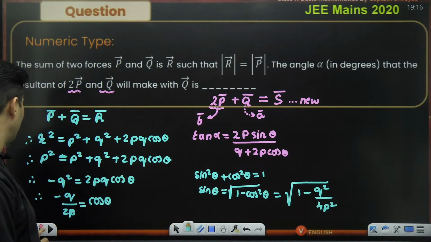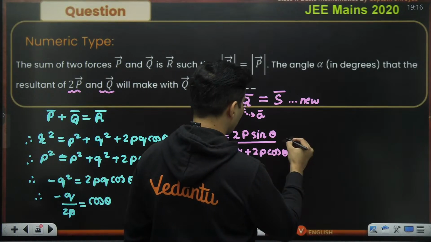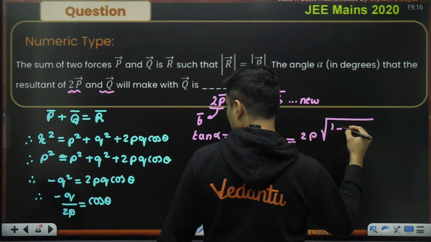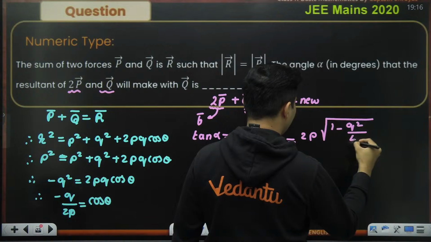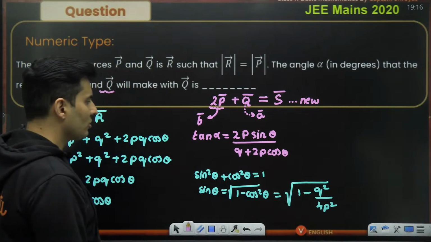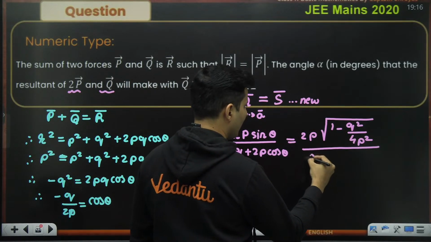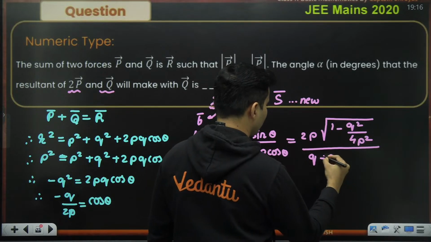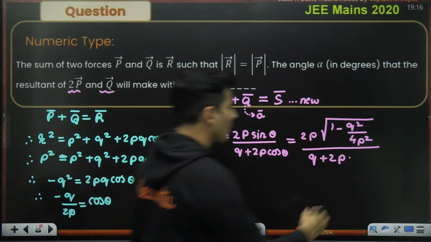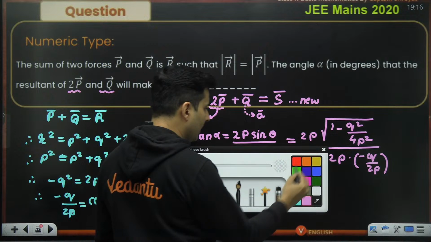I will have to substitute it over here. Okay, sir, substitute. No, sir. Let's see what we get. So we have 2p times sine theta, which was 1 minus q square by 4p square under the root, the whole thing divided by q as it is, plus 2 times p into cos theta. What is cos theta? Minus q by 2p. Oh my god, this is crazy, guys.